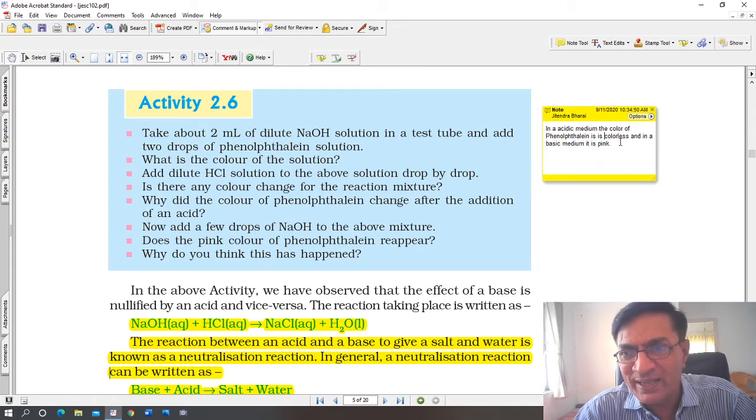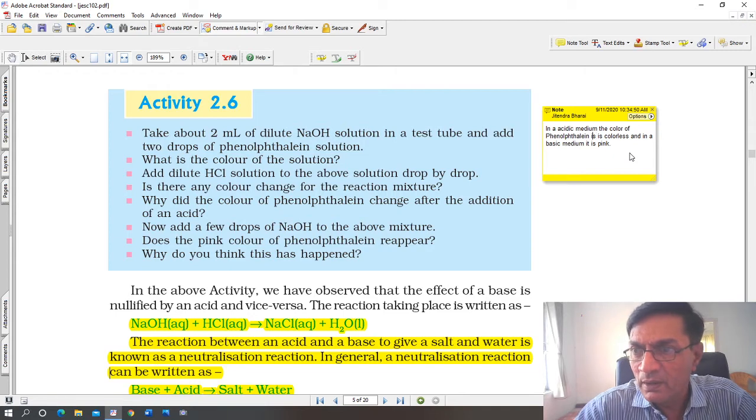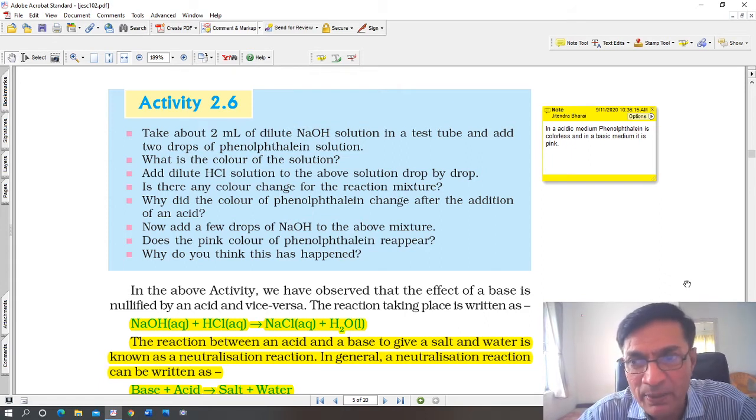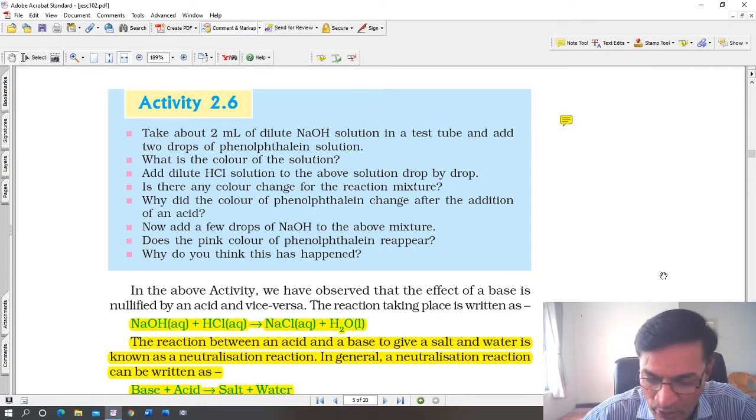Okay, so in an acidic medium phenolphthalein is colorless, and in a basic medium it is pink in color. Now this again it should be memorized. Okay, so here in an acidic medium phenolphthalein is colorless, while in a basic medium it comes back to pink color. Alright, so after this, look at just below that.